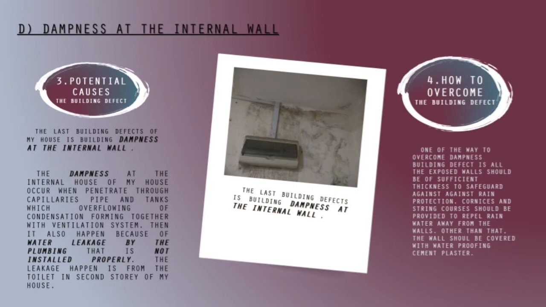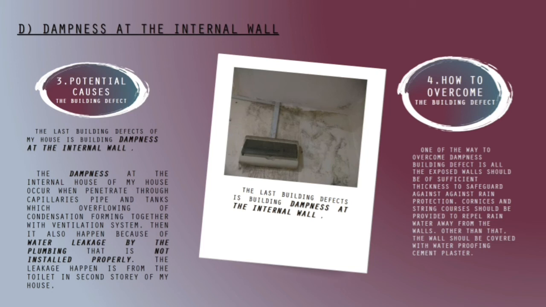Then the last building defect of my house is dampness at the internal wall. The dampness occurs when water penetrates through capillaries, pipes, and tanks with overflowing of condensation forming together with the ventilation system. Then it also happens because of water leakage from plumbing that is not installed properly.